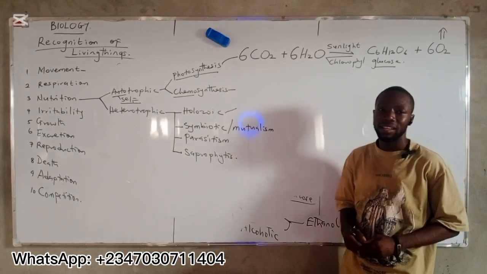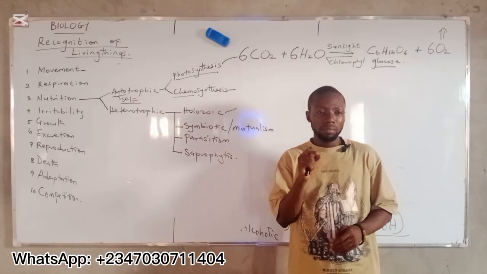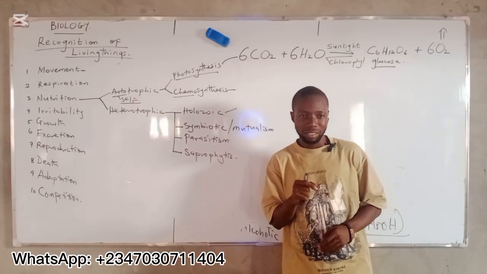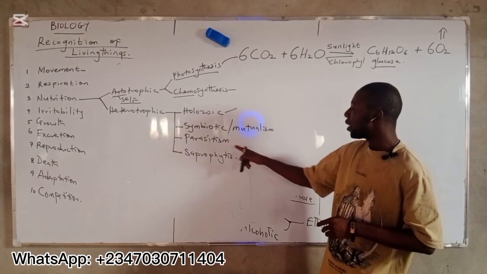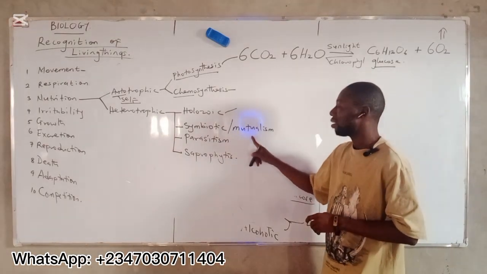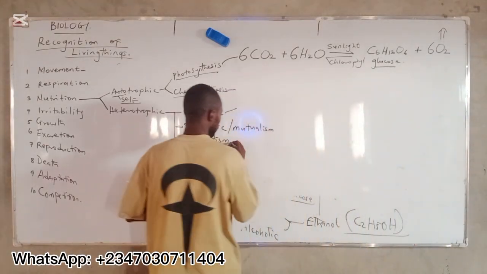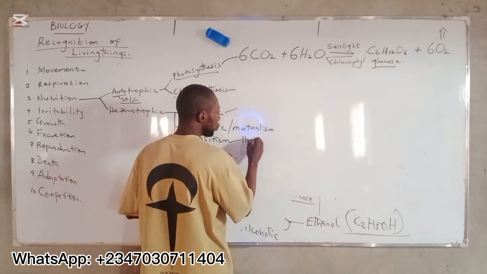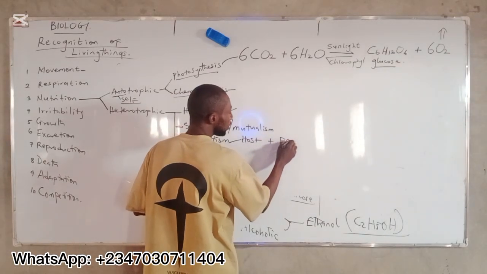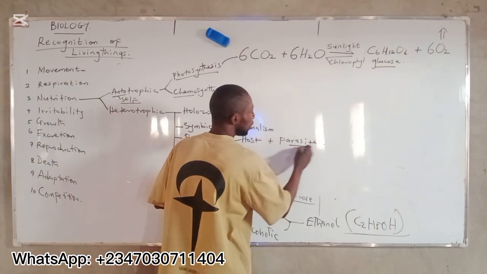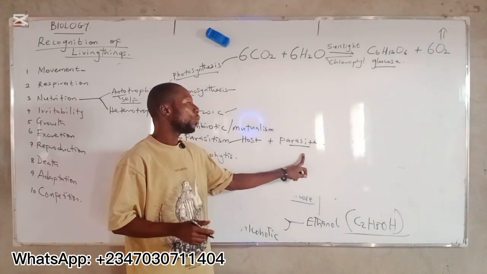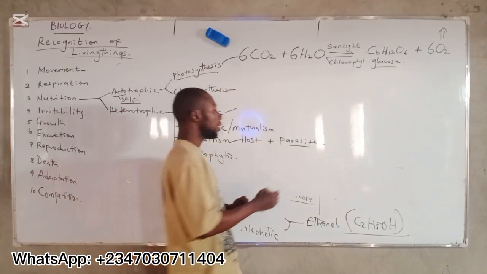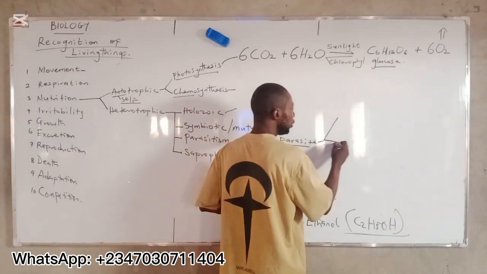Then parasitism here, one organism provides food and shelter, all right, and is being harmed. The one that provides food and shelter for the other partner is known as the host. This is the host. The other one is the parasite. The one that causes damage to the host is the parasite. It acquires food and shelter without giving anything in return. Then this parasite is divided into 2.